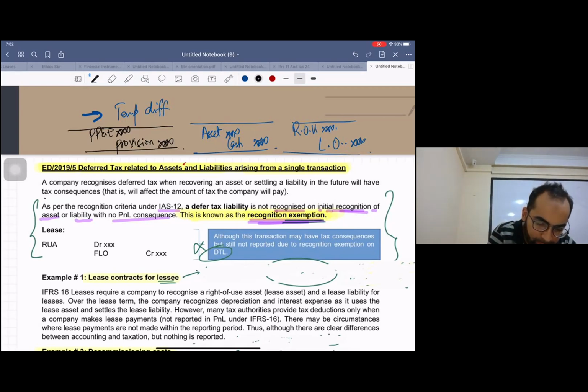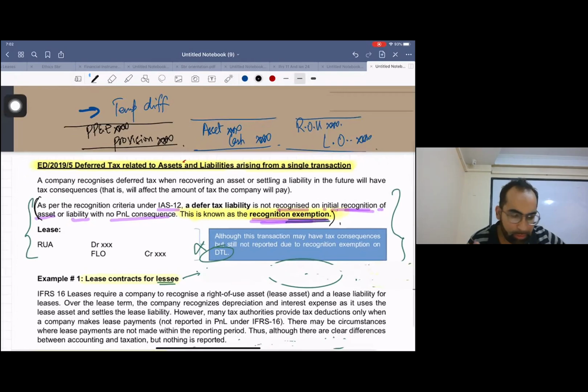This is the recognition exemption. Students, read it again.